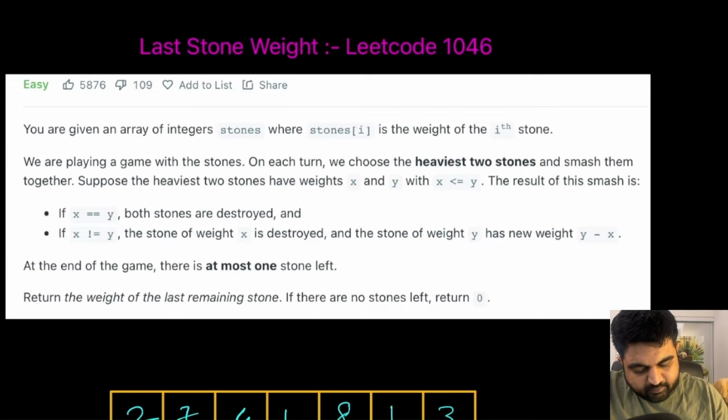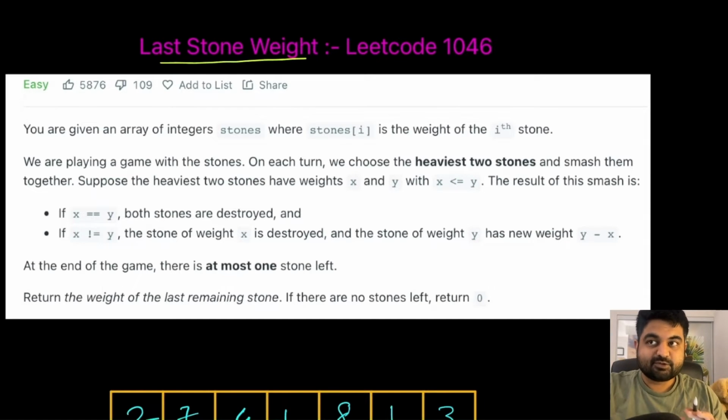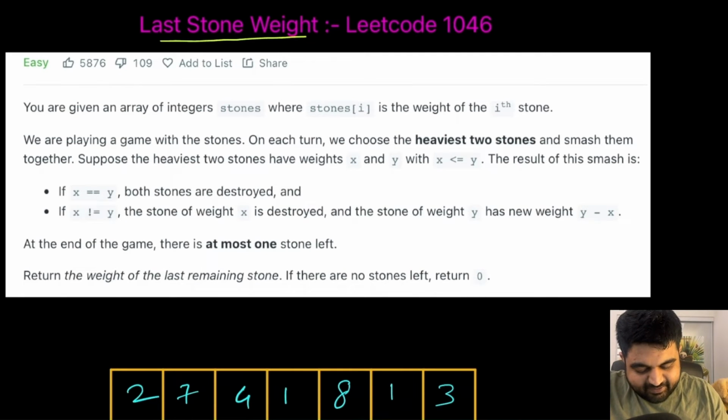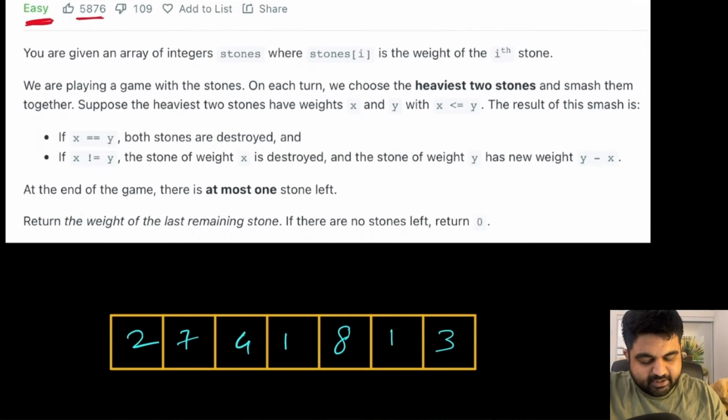So the LeetCode problem we are going to do is called last stone weight. Now, in my opinion, this is one of the most awesome problems I've seen. We can see that this one is an easy problem and also a very well-liked problem. The problem statement is that we are given an integer array of stones that defines the weight of every single stone that is currently present.